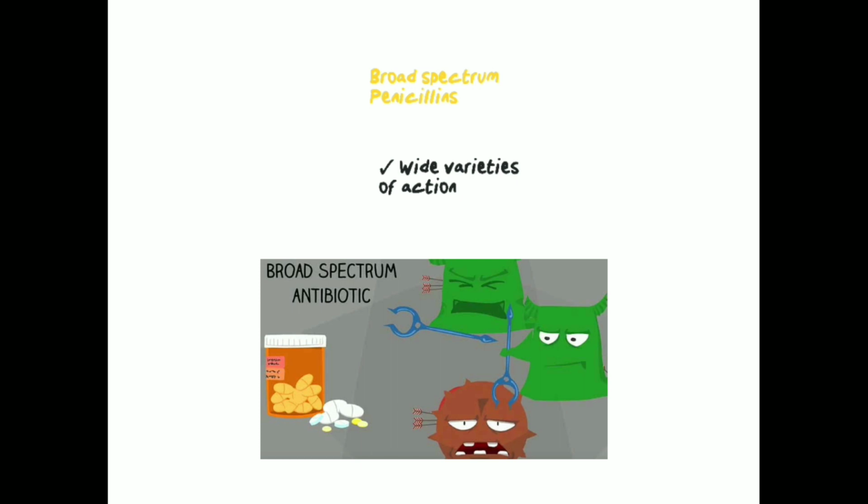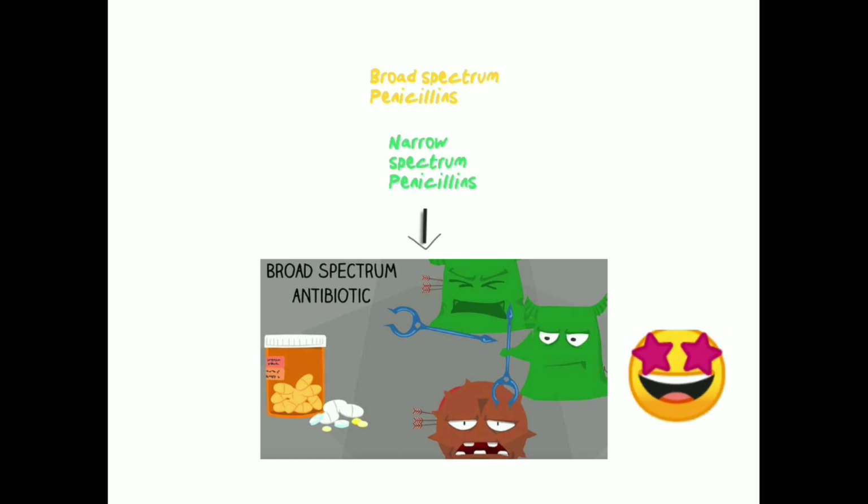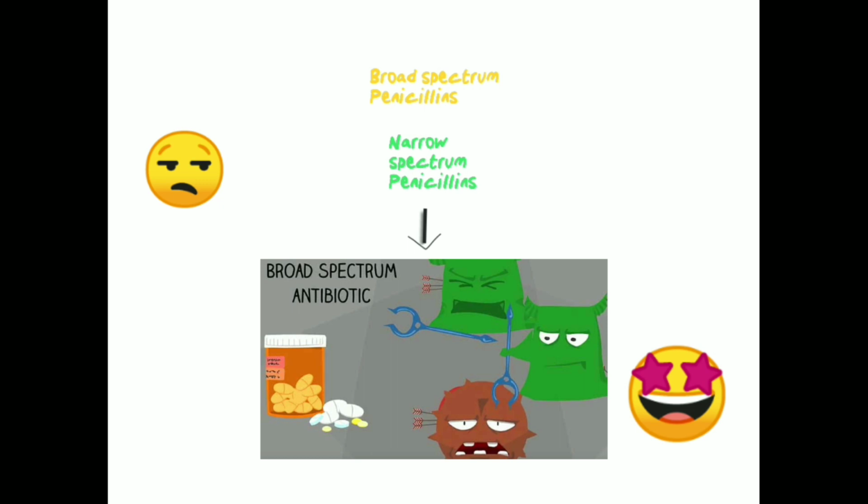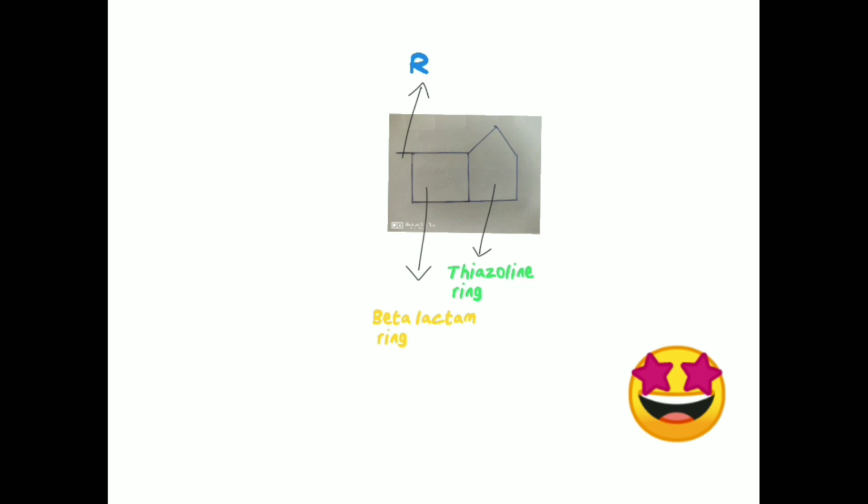Firstly, broad-spectrum penicillins. Broad-spectrum antibiotics are antibiotics which have a wide variety of action, like acting on a wide variety of organisms. So what do we want? A broad-spectrum penicillin. But what do we have now? A narrow-spectrum penicillin. So we have to convert a narrow-spectrum penicillin into a broad-spectrum penicillin. When we look at the structure of penicillin G, as I described earlier, it has a thiazolidine ring, a beta-lactam ring and a side chain R.